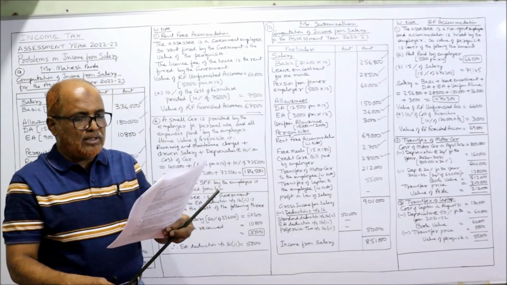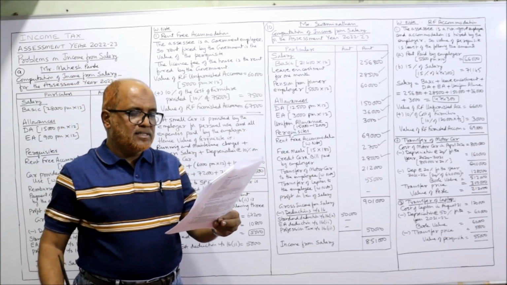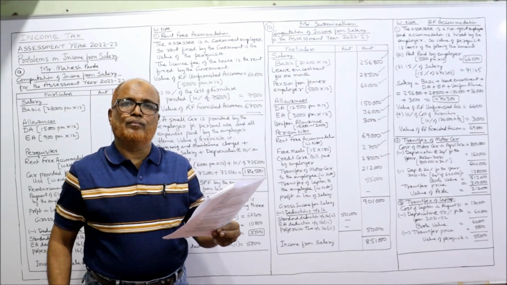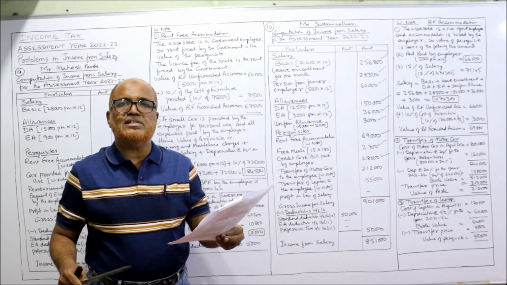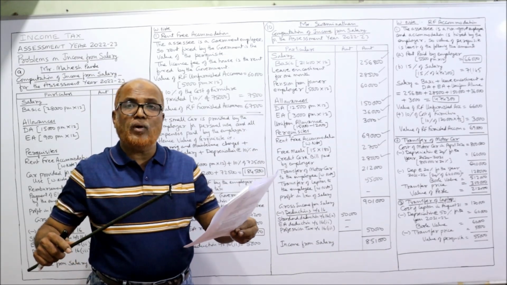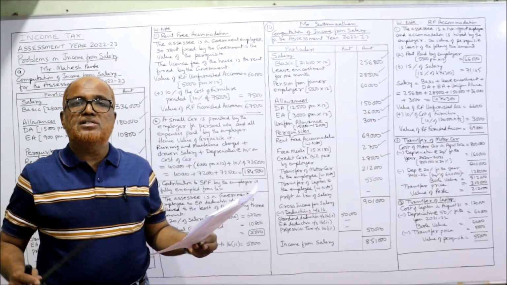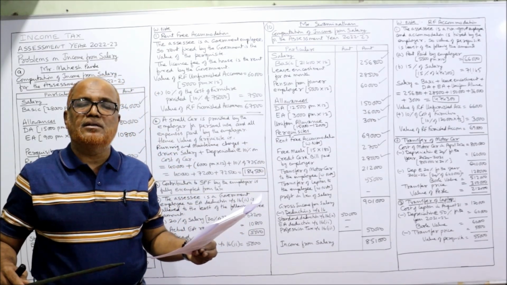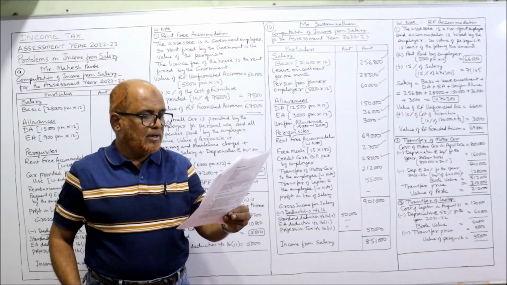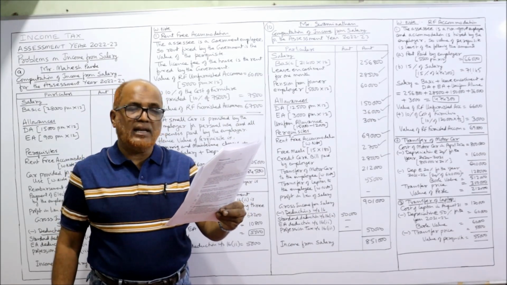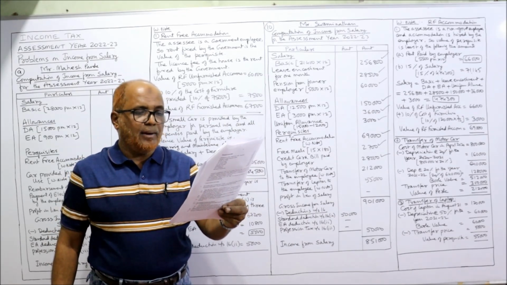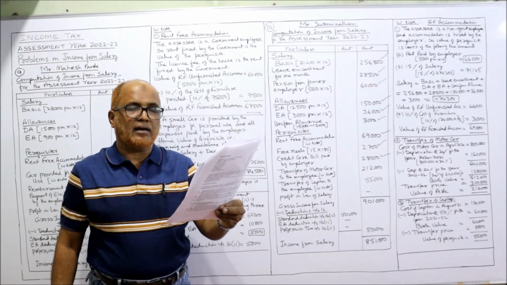The company sold the following assets on 2nd February 2022. So during the previous year, the employer has transferred some movable assets in the name of the employee. Motor car for rupees 3 lakh, purchased in April 2020 for 8 lakh.